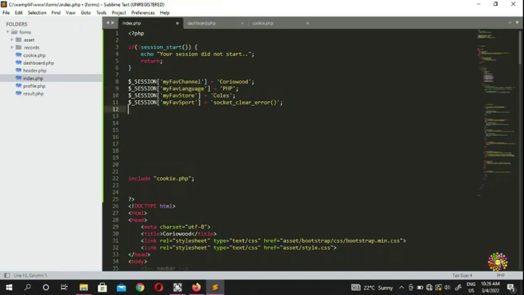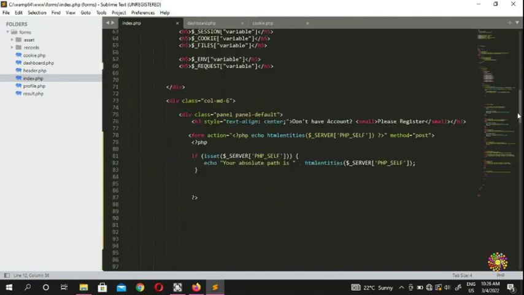You can add one more if you want. Say my favorite sport, and my favorite country, for example, or my favorite holiday, or my favorite car, and you can put, say, Bali, for example. Okay, so now we have created a few sessions, five sessions in our index, and then we're going to go here.